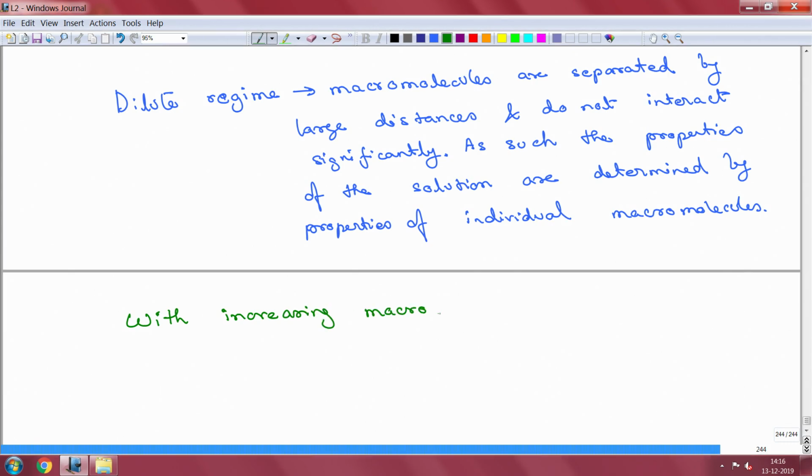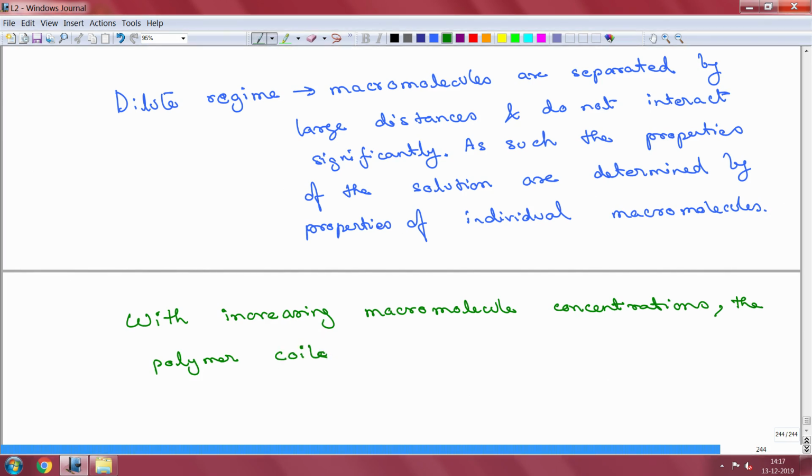So, with increasing macromolecule concentrations, okay, I am using the word macromolecule and polymer interchangeably here. The polymer chains start to, or actually the better word is coils, okay, because they exist in a coiled state.